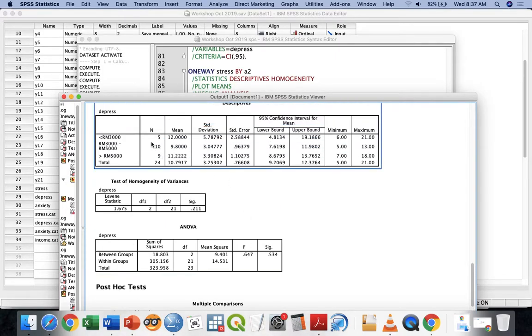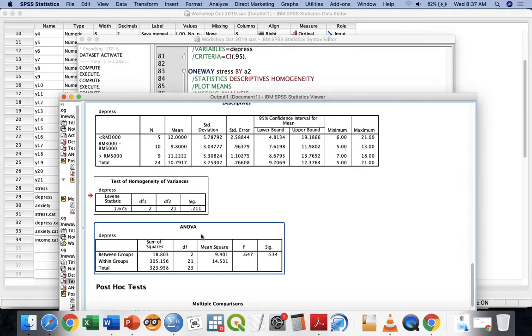So based on this also, we can see less than 3,000 is 12, and then 3,000 to 5,000, 9 point something, and then more than 5,000 is 11 point something. The homogeneity of variance indicates that the level is more than 0.05. That means our ANOVA is valid. You can use or not? Yes. Therefore, you can proceed to the ANOVA table.